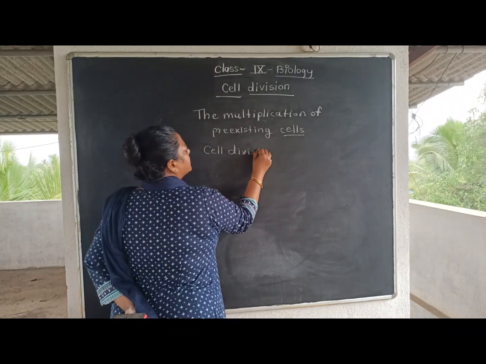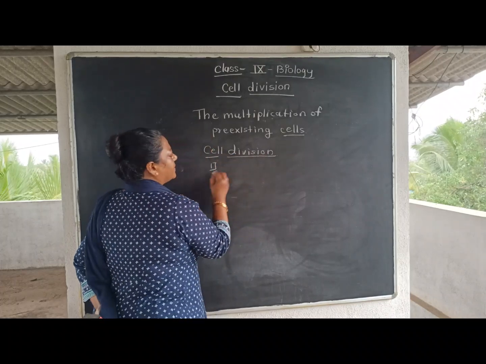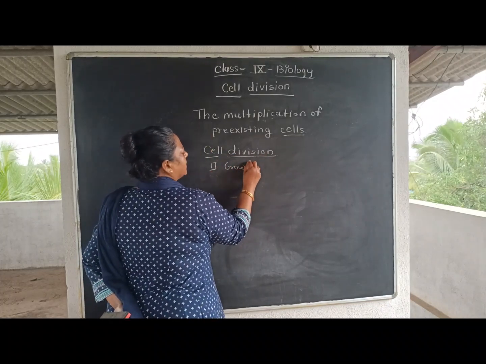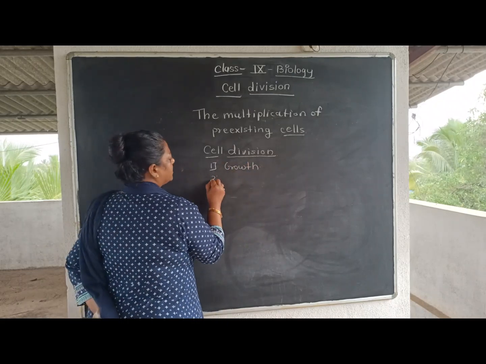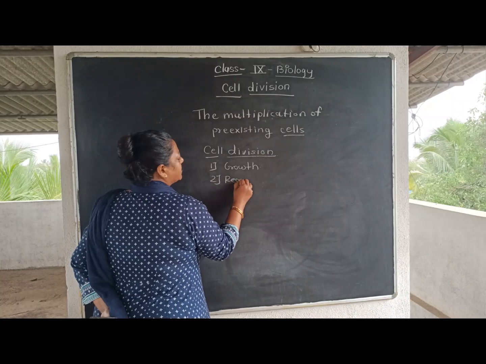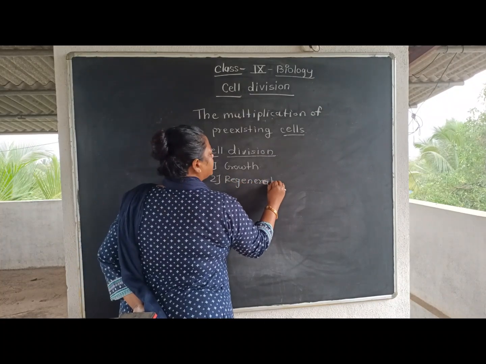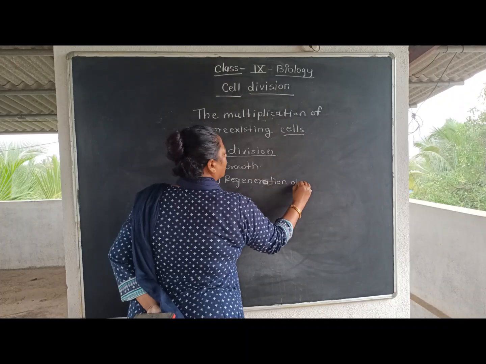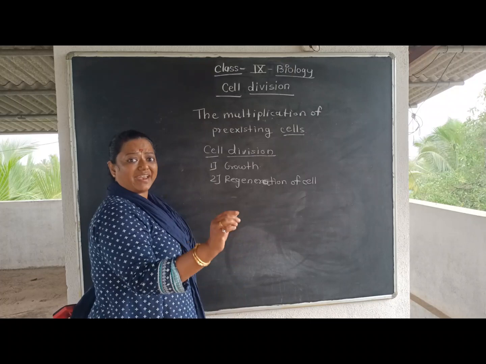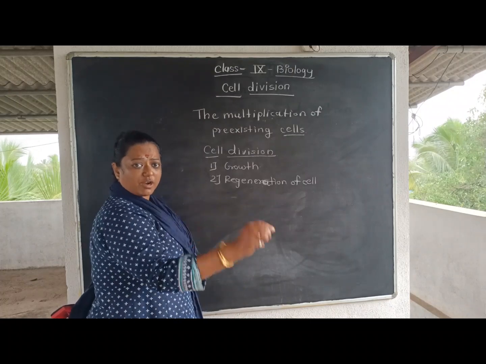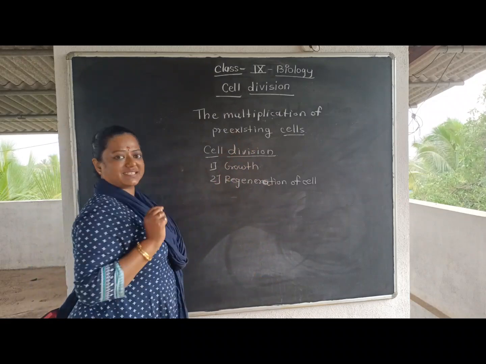Now, why is cell division needed, students? First of all, as I said, I gave you the example for growth. There will be no growth if there would be no cell division. So growth. Then regeneration of cells, means the cells which are old, the cells which are dead, the cells which are worn out can be replaced by new cells by the process of cell division.